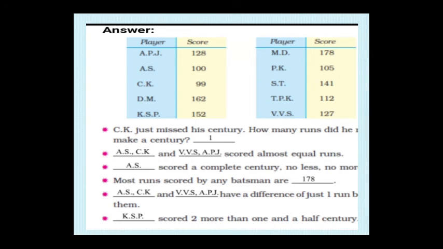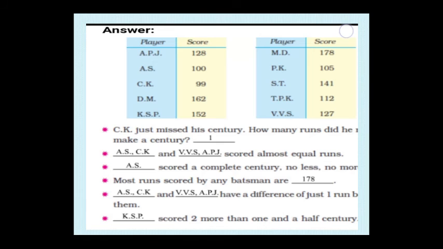See, the players are given here, and the first question is: CK just missed his century. How many runs did he need to make a century? See, what does the question mean? For a century, it means 100 runs. CK scored 99 runs. How many runs did he have to score to make it a century? Only one run, right? 99 plus 1 equals 100. So if he had 1 more run on that 99, it would be a century. CK just missed by only one run for his century.